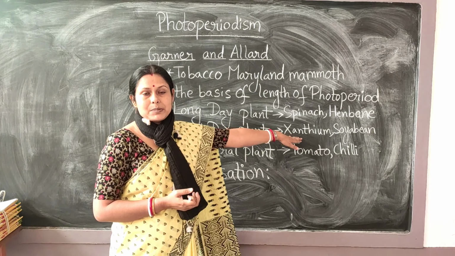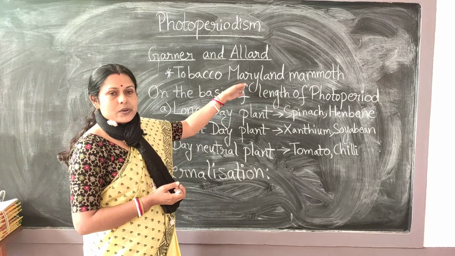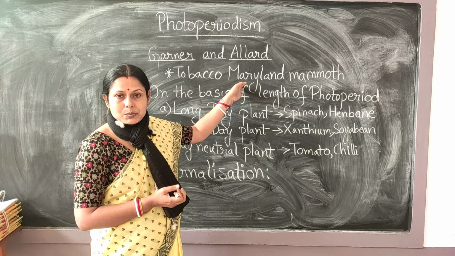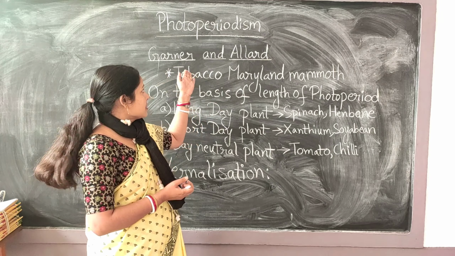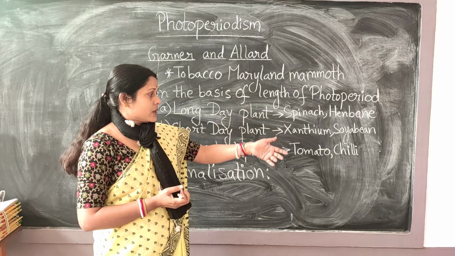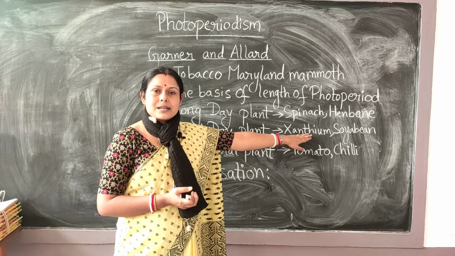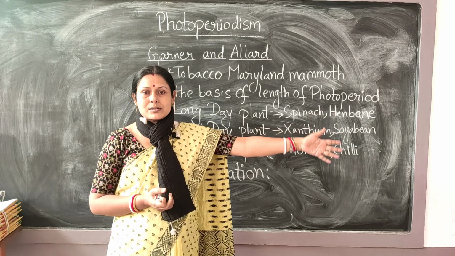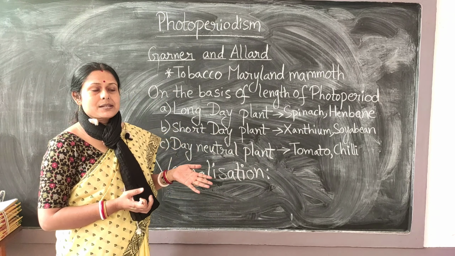Examples of such plants: just now we discussed the tobacco Maryland Mammoth plant, which the two scientists Garner and Allard worked upon. Besides this, there is xanthium, corn, soybean, and many other plants.